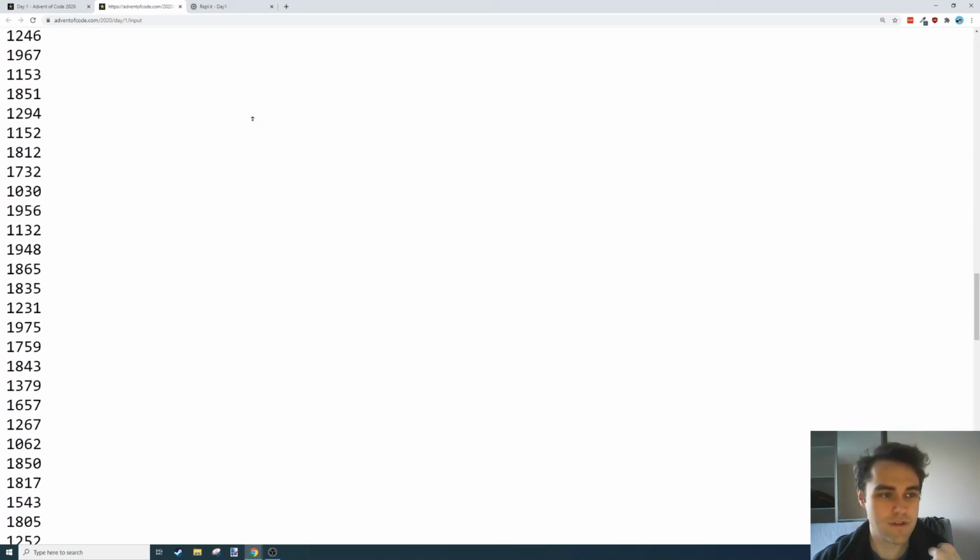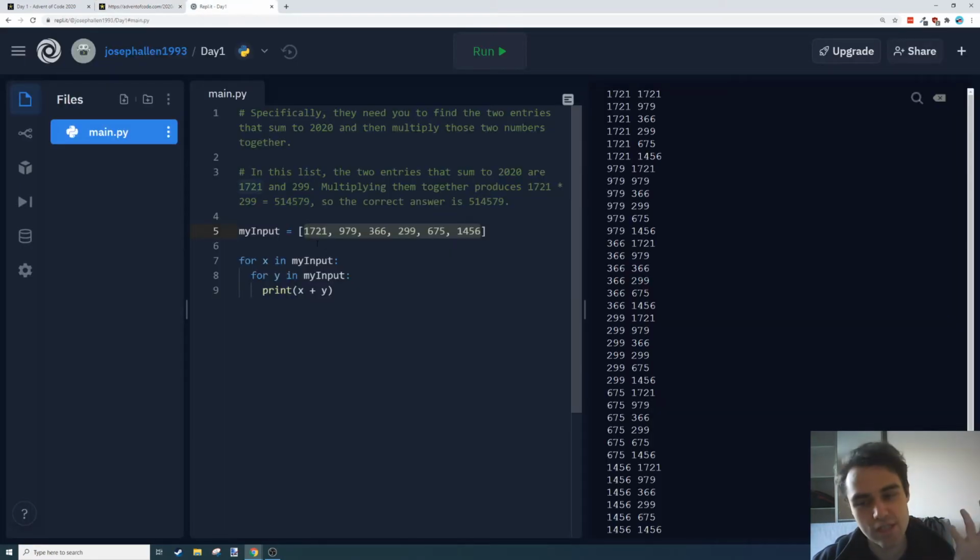Maybe 100, maybe more, which means we're going to have 10,000 combinations, which probably won't really be a problem. So we might get away with brute forcing it now. But I'm slightly concerned that the second part of this problem is going to punish us if we try and brute force it. So I'm just trying to be aware of something we can do there.